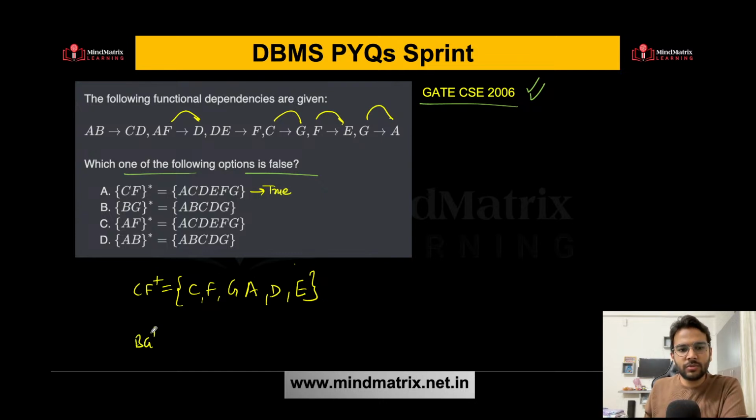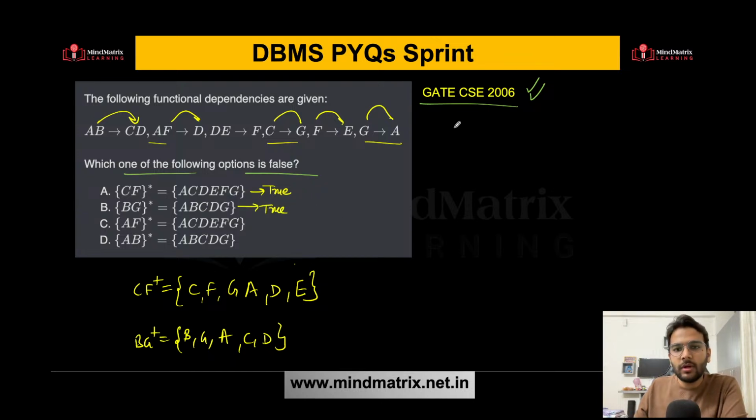What about BG closure? We are getting B, we are getting G. Then what else? Using G we can get A also. So we have AB, right? Using AB we can get C and D also. Anything else? E is not there. F is not there. So that's it. A, B, C, D, G. This is also true.